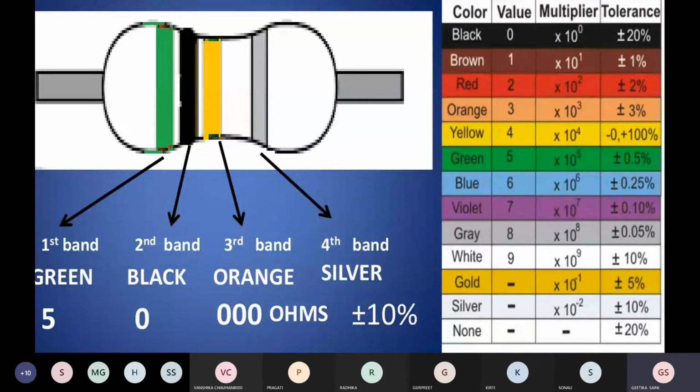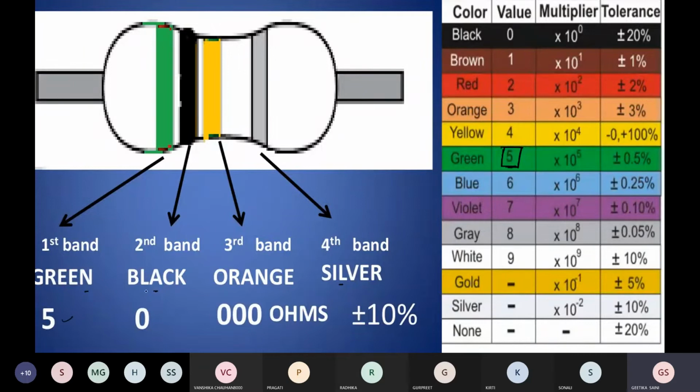So now this is an example for you. In this, the first ring is green in color, the second is black in color, and the third is orange, and the last one is silver. So you have to find out the value. For this, again we will see green in the table. Green is at 5 number. So we will write the first significant figure. The first significant figure is 5. So we will write down that value.